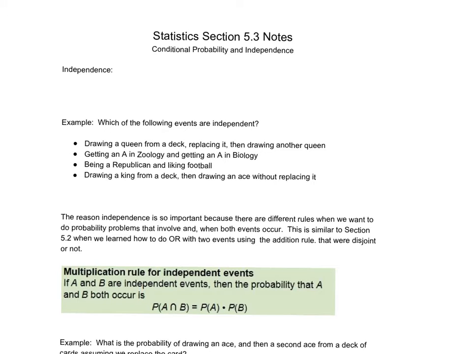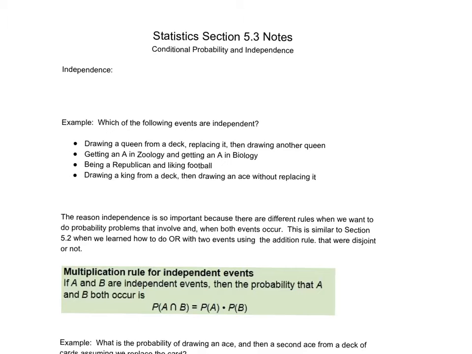All right, in section 5.3, we're going to talk about a couple new concepts, one of independence, about the product rule, about conditional probability, some different things, finishing up our theoretical probability. So independence is a really important term in statistics. It's up there with mutually exclusive as one of the more important topics in probability.